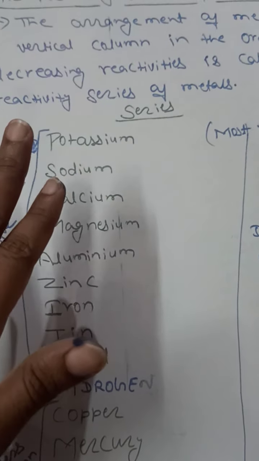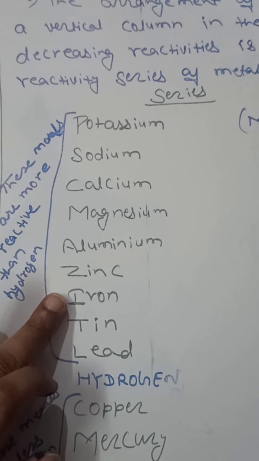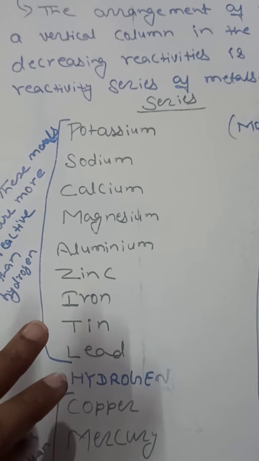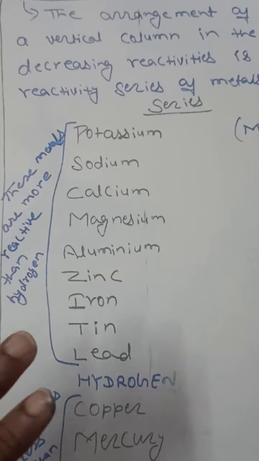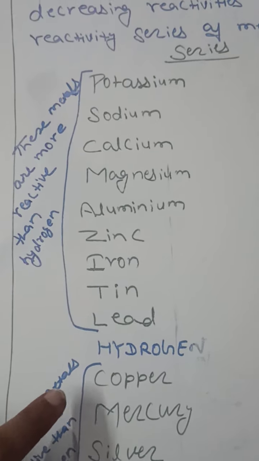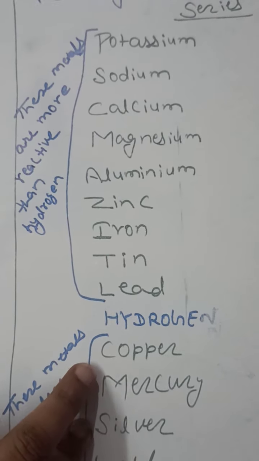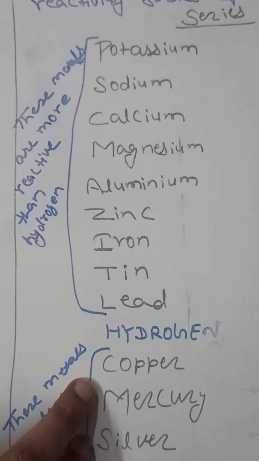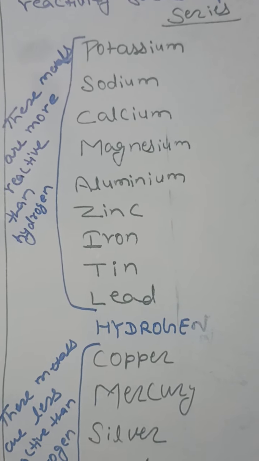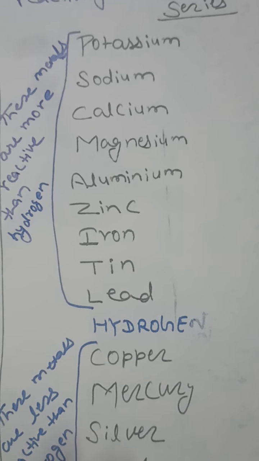Zinc and iron react only with steam, so they are less reactive metals. On the other hand, copper and silver do not react with oxygen or even with steam, so they are quite unreactive metals.